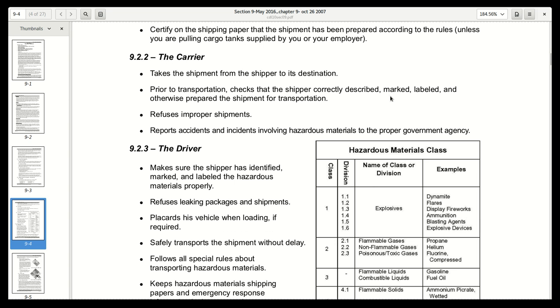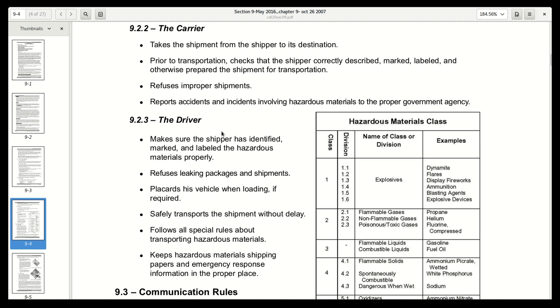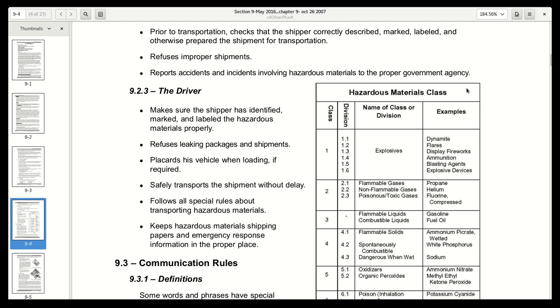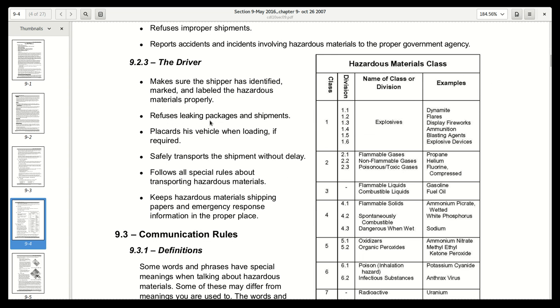first the shipper describes, marks, labels, and prepares the shipment. The carrier then checks that the shipper correctly described, marked, labeled, and prepared the shipment. So the shipper prepares that stuff, the carrier verifies or checks that stuff. Then the carrier may refuse an improper shipment, and he certainly needs to report accidents involving hazardous materials to the proper government agency. All right, 9.2.3, the driver.